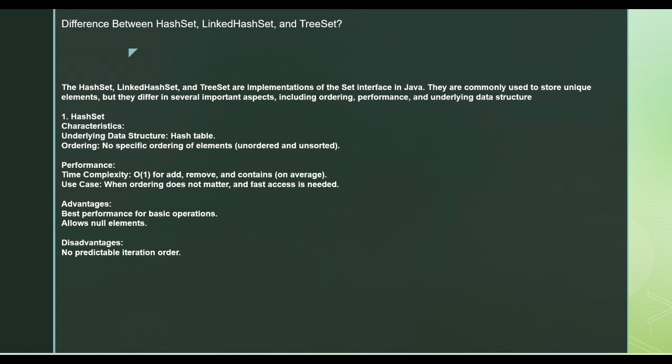As there is no filter of ordering or sorting, it will have the best performance. It will allow null elements to be stored in it. Okay, the only point is that HashSet does not store in the iteration order.